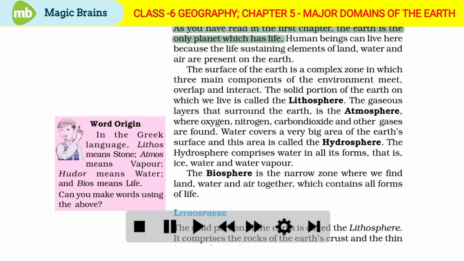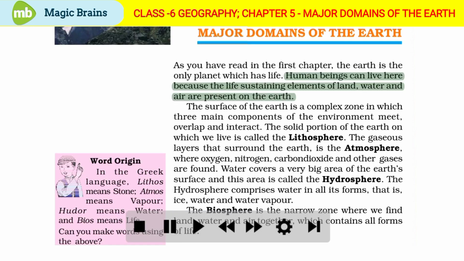As you have read in the first chapter, the Earth is the only planet which has life. Human beings can live here because the life-sustaining elements of land, water and air are present on the Earth. The surface of the Earth is a complex zone in which three main components of the environment meet, overlap and interact. The solid portion of the Earth on which we live is called the lithosphere.